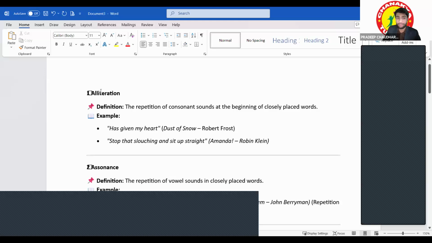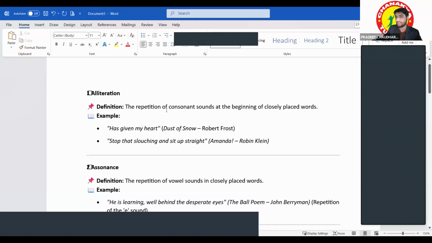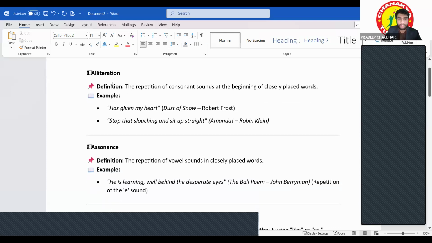Okay. So let's cover the important poetic devices because we do not have the time. These are some poetic devices that have been asked in previous year questions as well, and they could be asked in this exam as well. So alliteration is the first one.